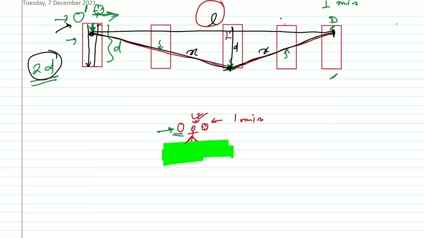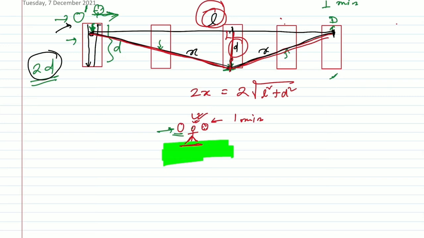According to this observer on the earth surface, the beam of light travels this distance x and x, that is twice x. If you calculate twice x in terms of d and L using the Pythagoras theorem, you will get twice x equal to 2 root over L square plus d square.